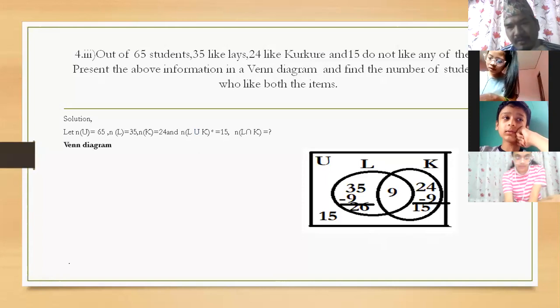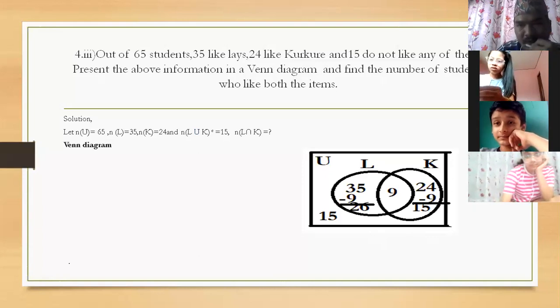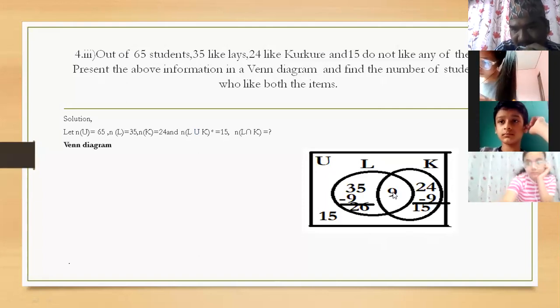And now from 74, we have to subtract 65. Total was 65. That's why from 74 subtract 65. What will come? 9, right? That 9 should be written in the middle one.